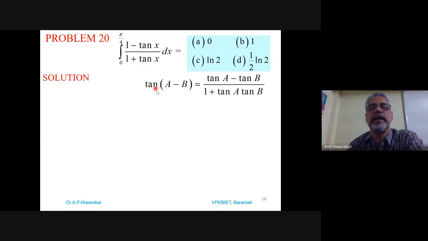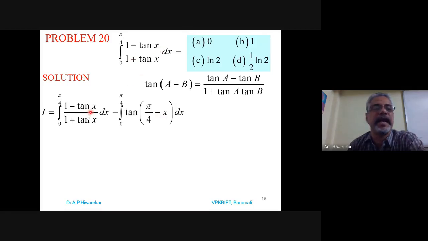While solving, we know the tan (A minus B) formula is tan A minus tan B divided by 1 plus tan A into tan B. We know 1 means tan of pi by 4. You can quickly adjust this. It is tan pi by 4 minus tan x divided by 1 plus tan pi by 4 into tan x. So it can be written in this form. So the value of this integrand we can write as tan of pi by 4 minus x by applying this formula, because it is tan pi by 4 minus tan x divided by 1 plus tan pi by 4 into tan x. And applying this formula, we get this as tan of pi by 4 minus x dx. Limits as it is 0 to pi by 4.